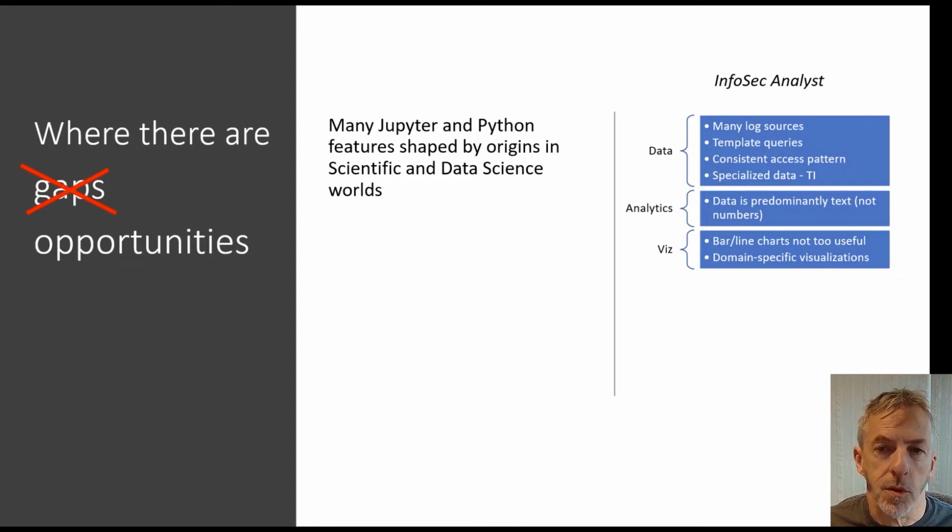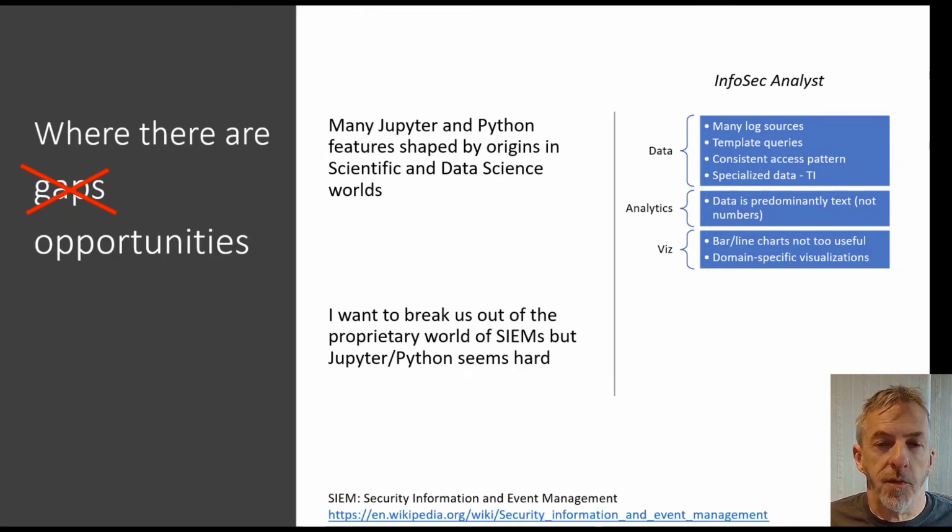Visualization, the third area. Even though there are a lot of great sophisticated packages out there, InfoSec analysts need a number of domain-specific visualizations that are just not available. And there's a lot of enthusiasm for using Jupyter to break out of the standard security operations toolsets, known as the SIEMs.